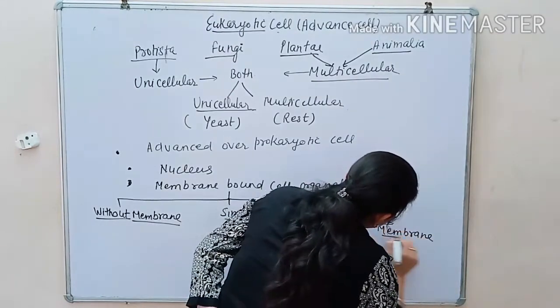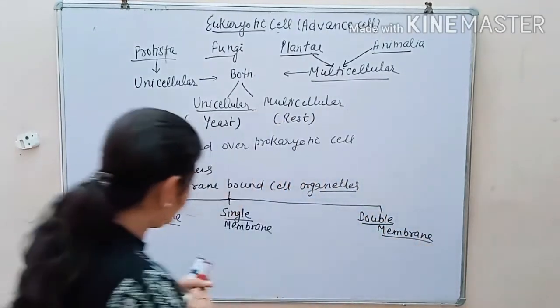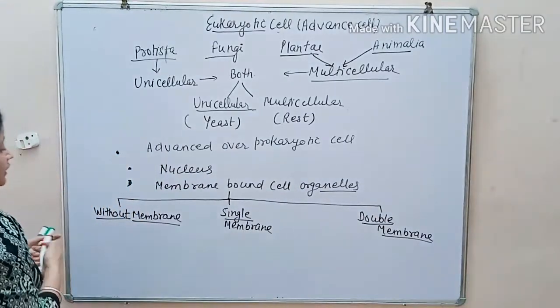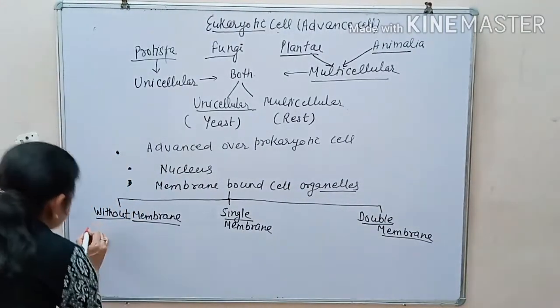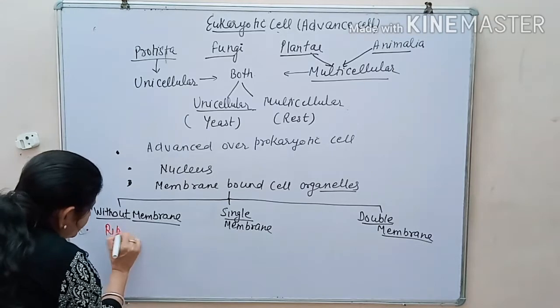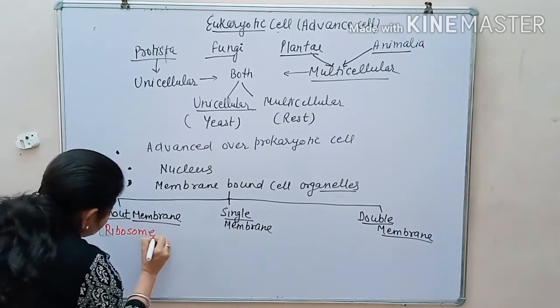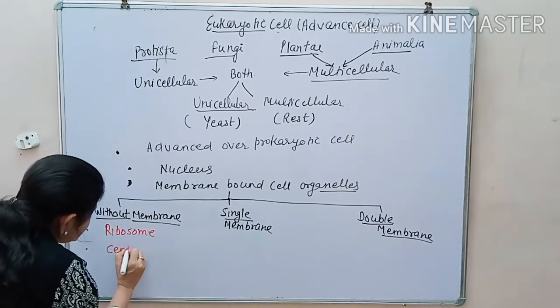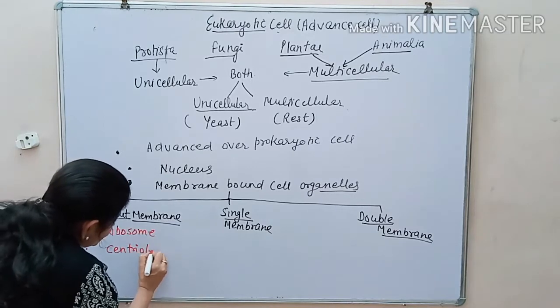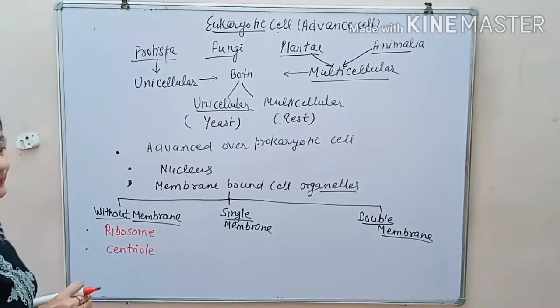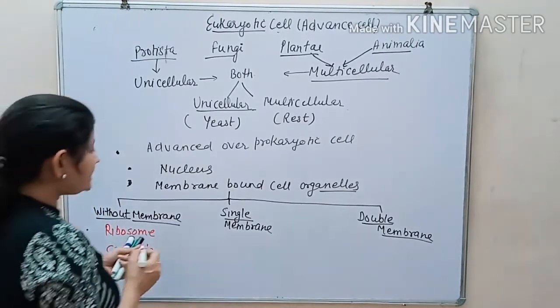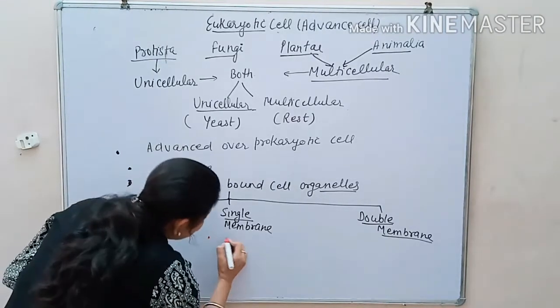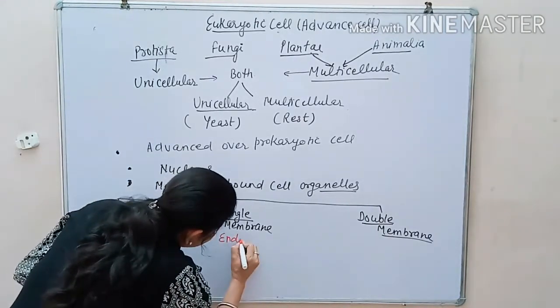Without membrane cell organelles you have studied in the prokaryotic cell also. The example of a without membrane cell organelle is the ribosome. Second, also without membrane, is called the centriole.